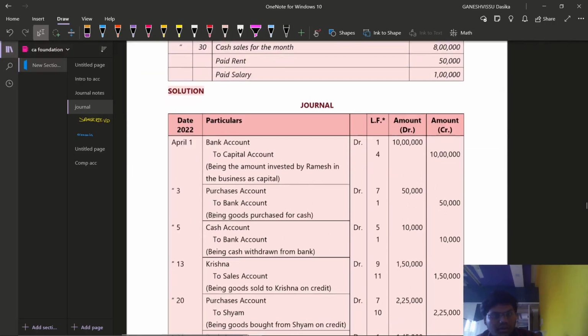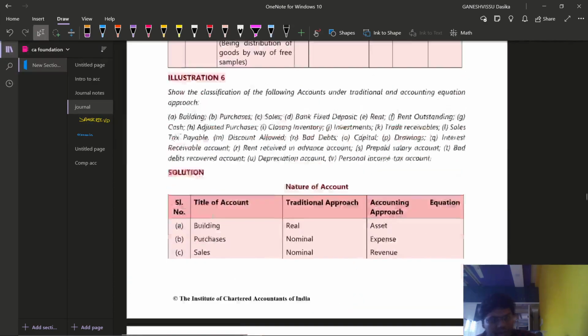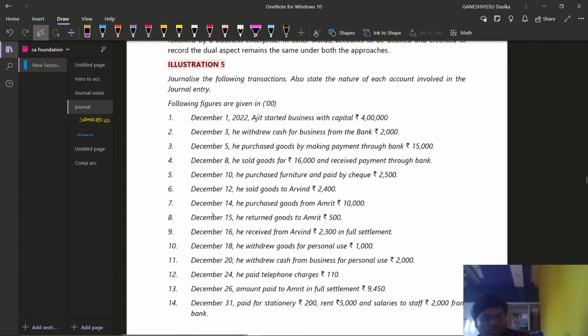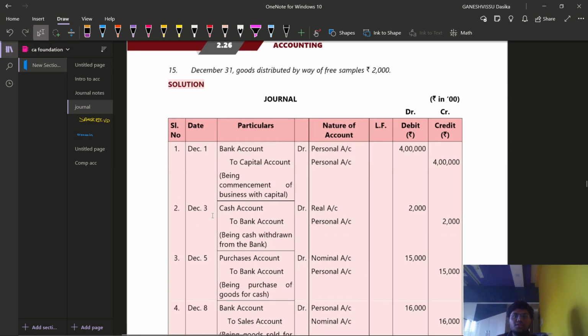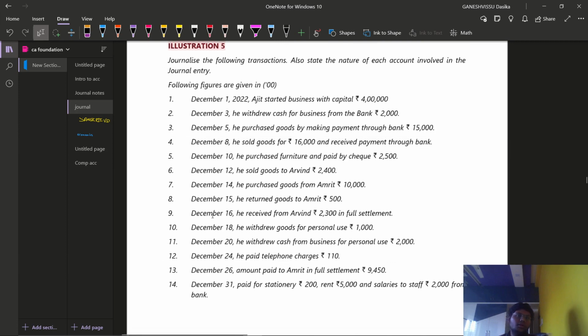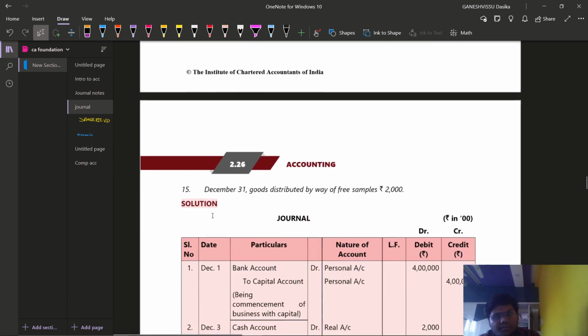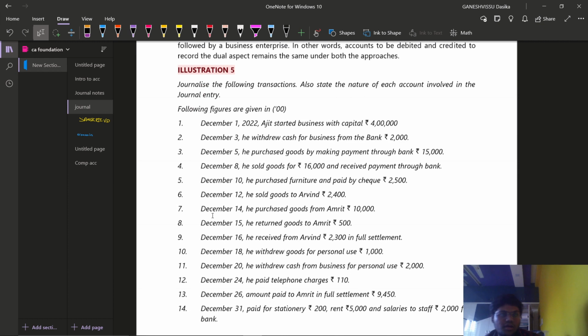What are we going to do? This is somewhat like the journal topic now. So can I start with the illustration? Okay, I'll start with the previous items only. I'm going to take an exhaustive question through which we can discuss both the accounting equation approach and the nature of each account, whether it is a personal, real or nominal account. This is the exhaustive question of this whole journal topic, and of course the traditional approach also. Illustration 5 deals with the traditional approach.